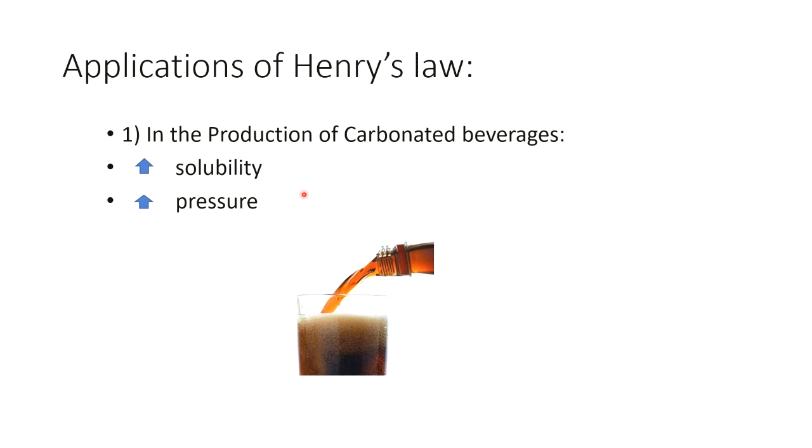For example, consider increasing the solubility of CO2 in a soft drink bottle. This bottle is sealed at high pressure. That means inside the bottle high pressure is present, and outside the atmospheric pressure is present. So there is a pressure difference between the inside of the bottle and the atmosphere, because the bottle is at high pressure and atmospheric pressure is 1 atm.